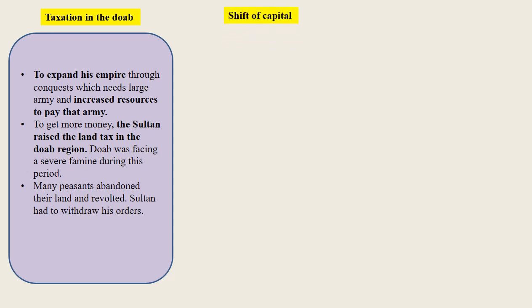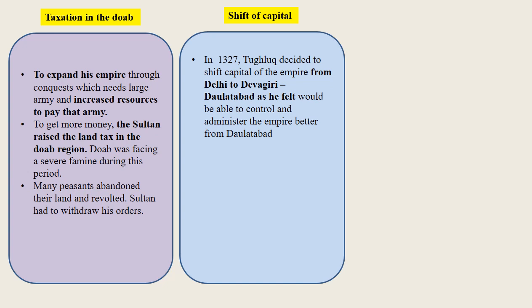Shift of capital. In 1327, Muhammad bin Tughlaq decided to shift the capital of the empire from Delhi to Devagiri, which he renamed Daulatabad. He shifted the capital for the following reasons. The Sultan felt that he would be able to control and administer the empire better from Daulatabad since it was located in the center of the empire. The Mongols were a constant threat to Delhi. Daulatabad, the Sultan thought, would be safe from attacks.